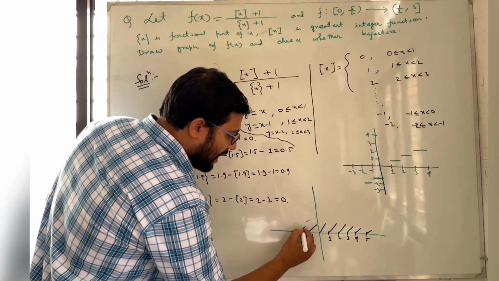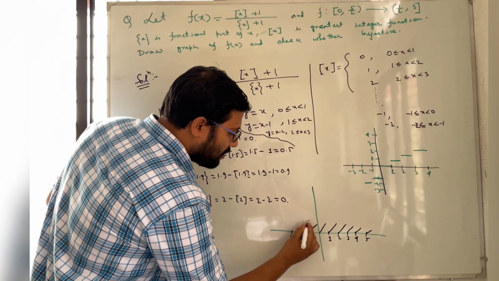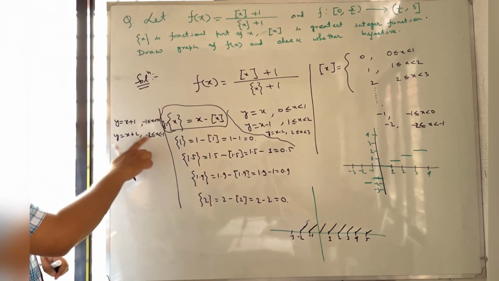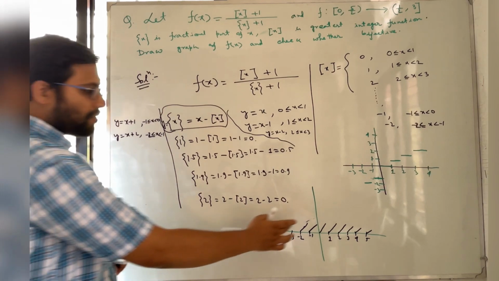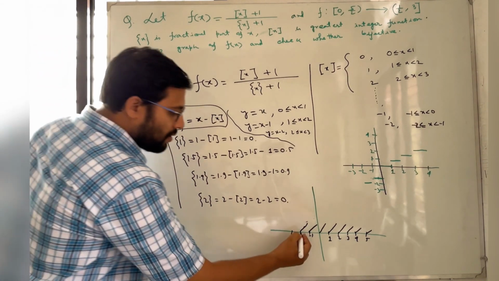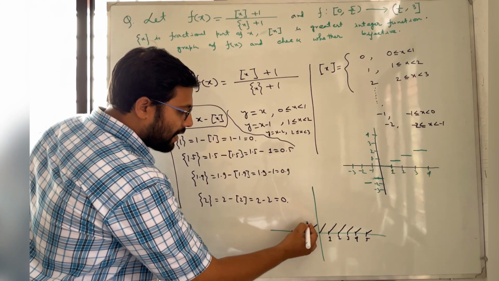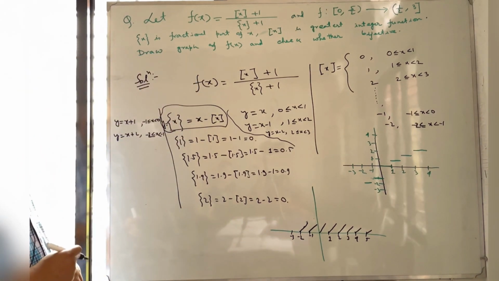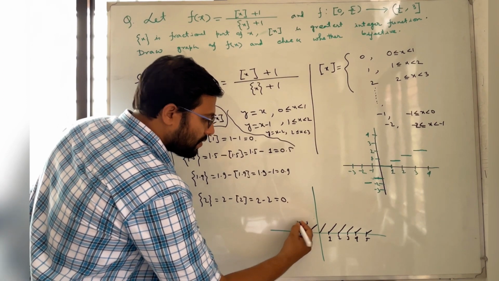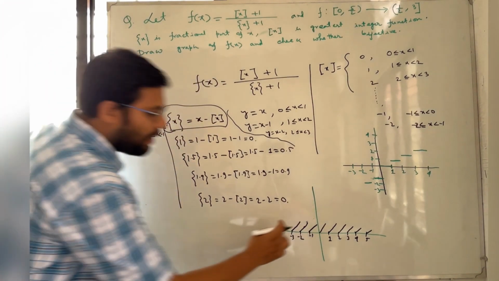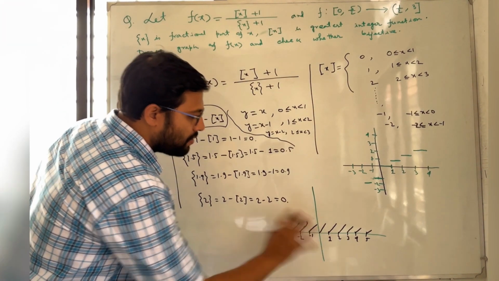After that it will act like a straight line. Okay, so this graph will look like this. Once again, at x equal to minus 2, this graph will be 0.